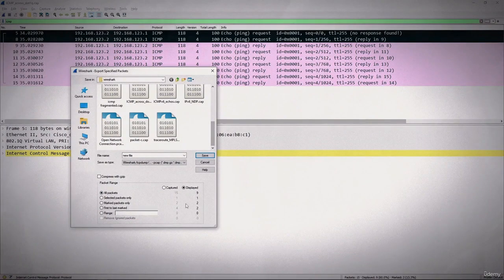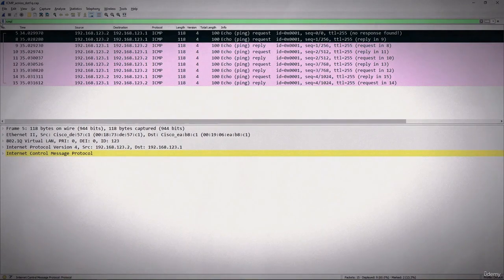You can see we have 2 packets marked, first to last marked 2, and we also got selected packets only one. So if I only want to save the selected packet, I will click on this. I want to save also, so let's click on all packets and let's save this.